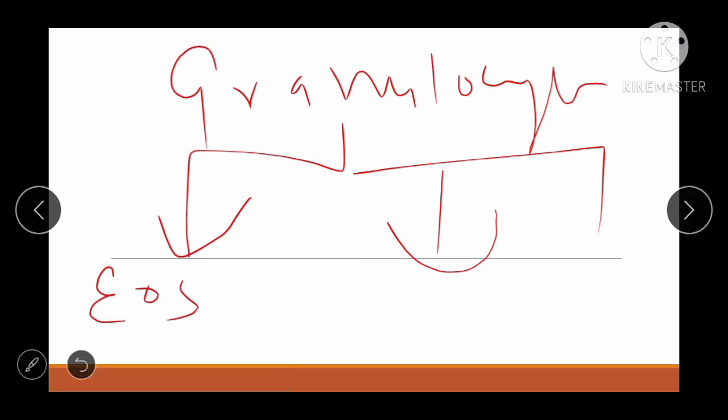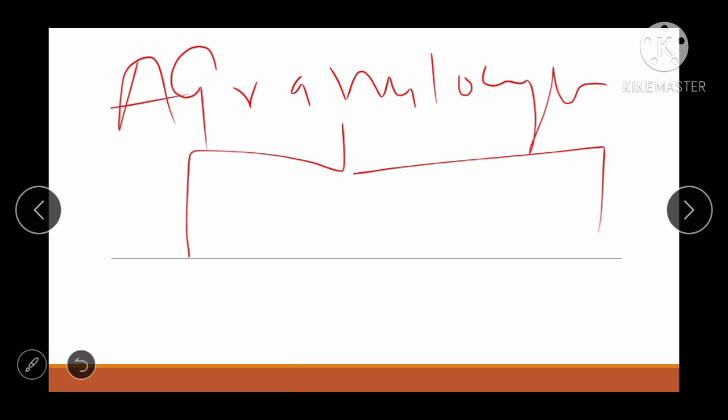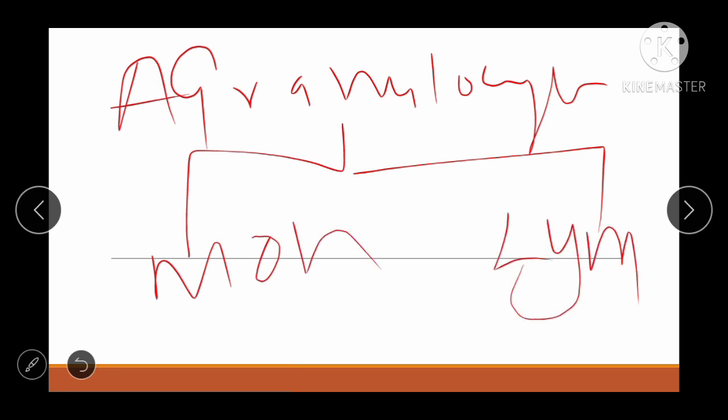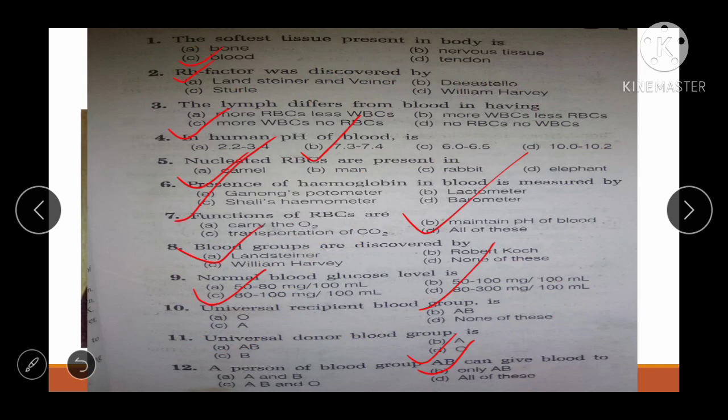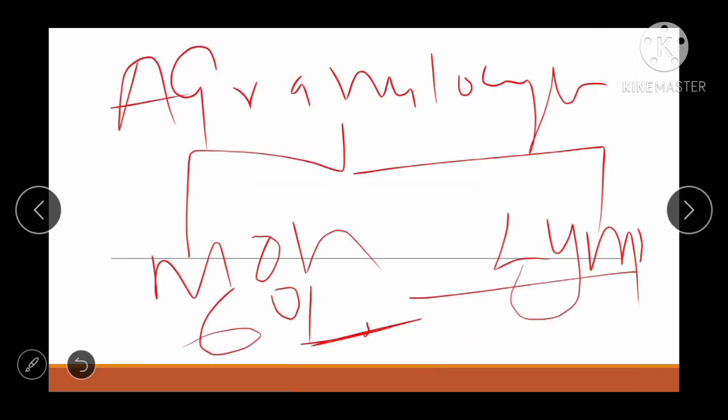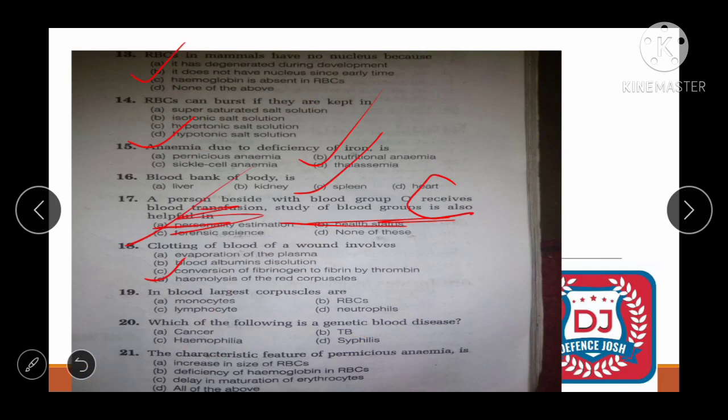WBC are divided into granulocytes and agranulocytes. Now the agranulocytes are in which cells? Monocytes and lymphocytes. Monocytes constitute 6% of WBC. They are the largest WBC and are phagocytic in nature. So which is the largest? Monocytes. What was our question? Our question was, in blood largest corpuscles are, these are monocytes.